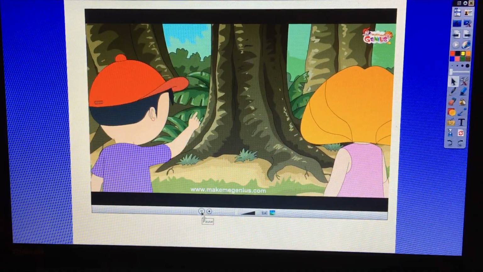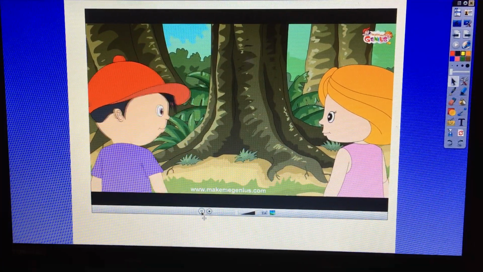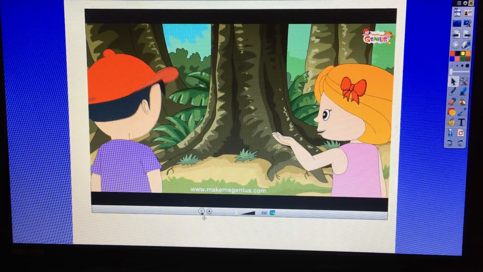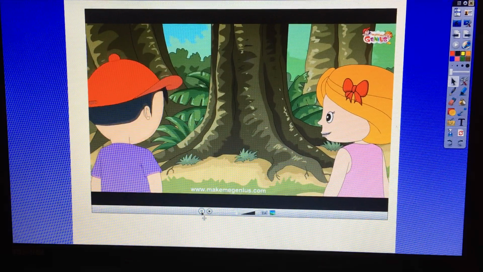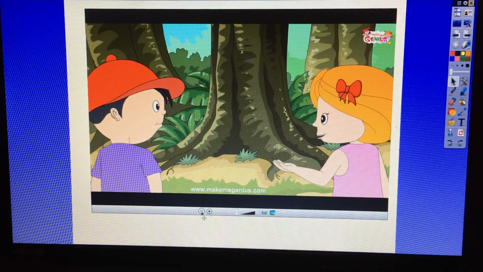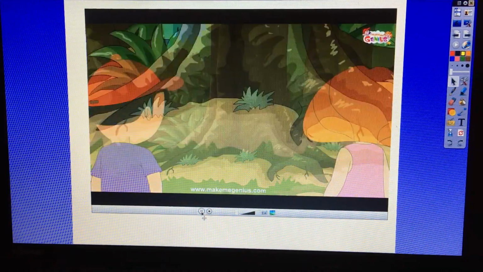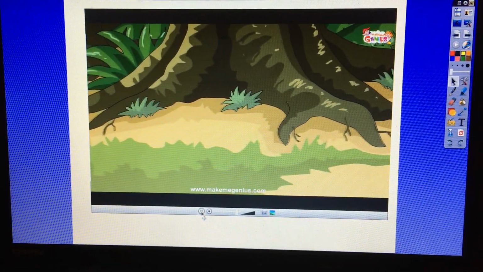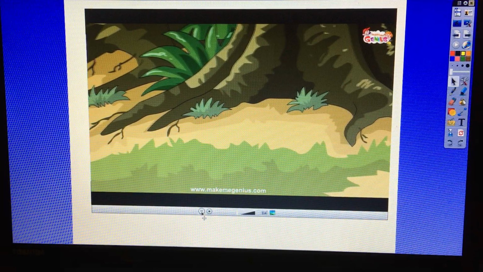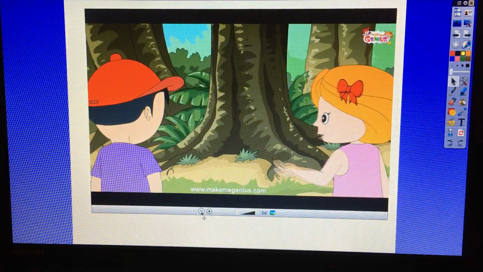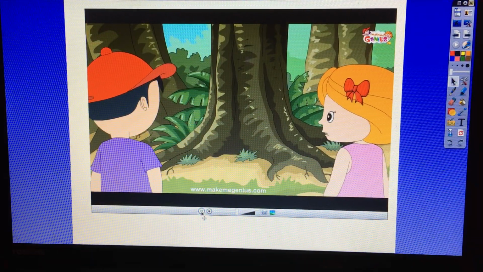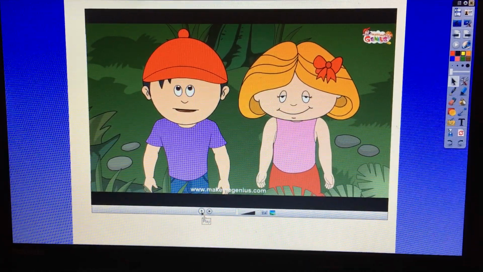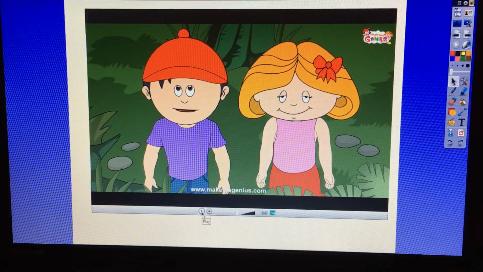Wow, this tree has a very big stem. Oh, these are roots. Rainforests have a shallow layer of fertile soil, so trees only need shallow roots to reach their nutrients. However, shallow roots can't support huge rainforest trees, so trees develop huge buttress roots. These stretch from the ground to 2 meters or more up the trunk. So very, very large roots to hold the trees up.